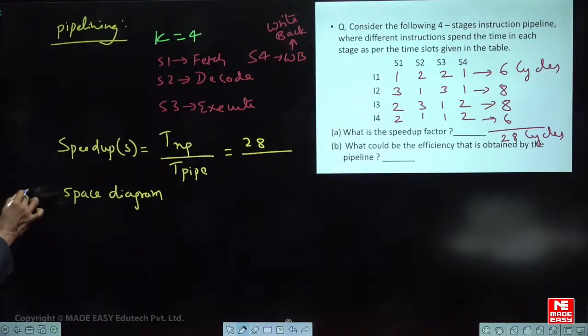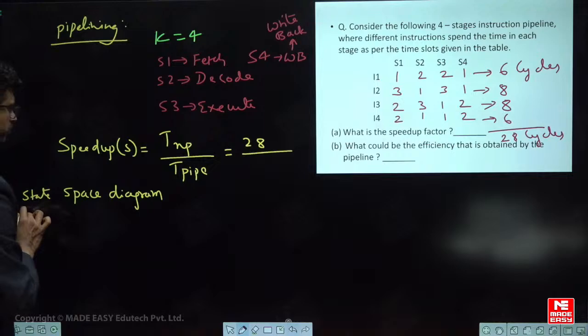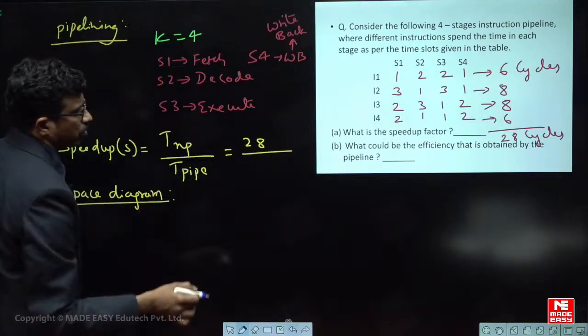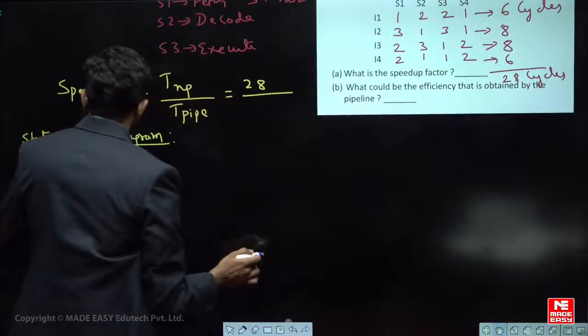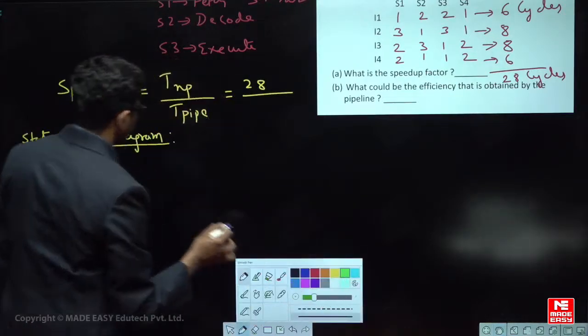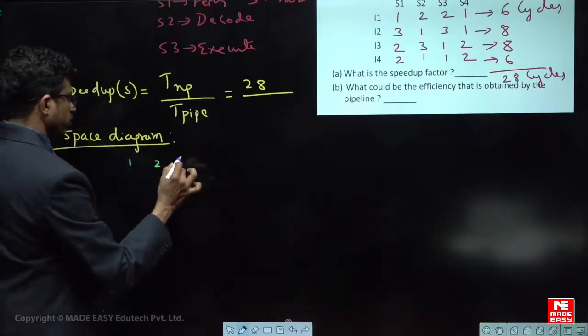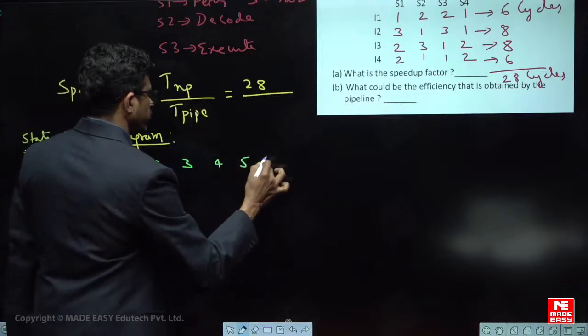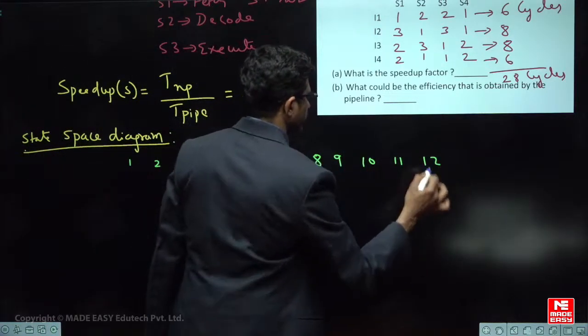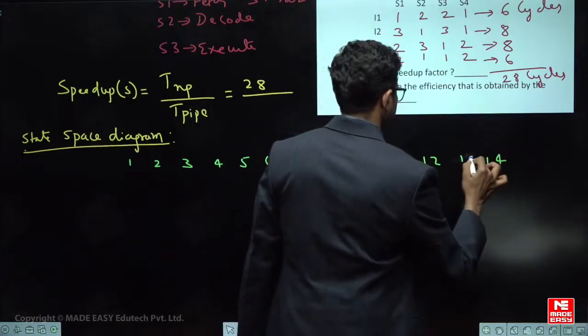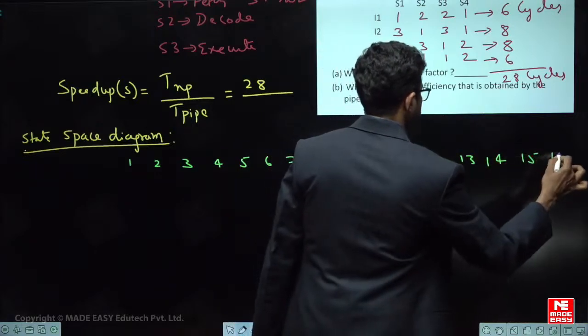Okay, state space diagram. I have to find out how many clocks it is spending. These are the clocks: first clock, second clock, third, fourth, 5, 6, 7, 8, 9, 10, 11, 12, 13, 14, 15, 16, something like this.